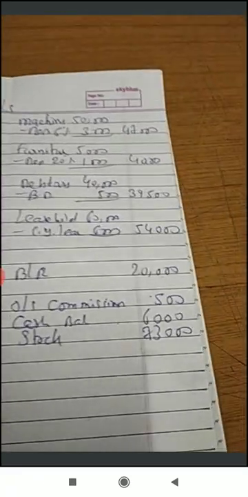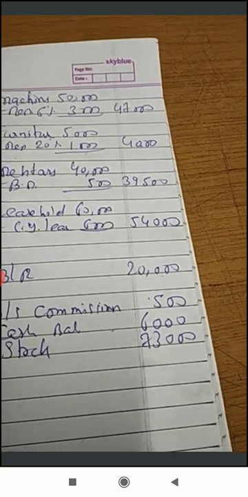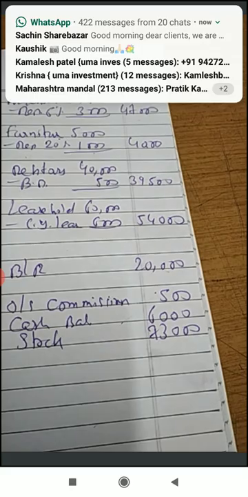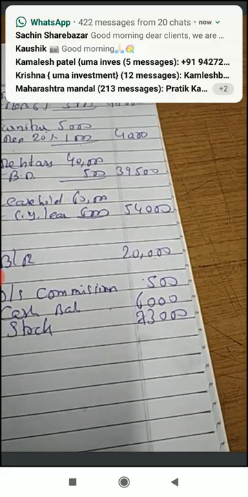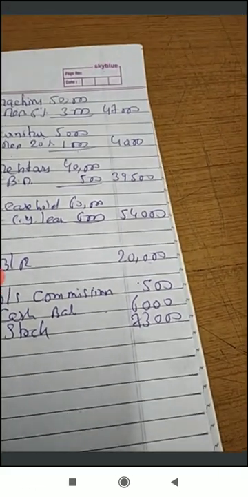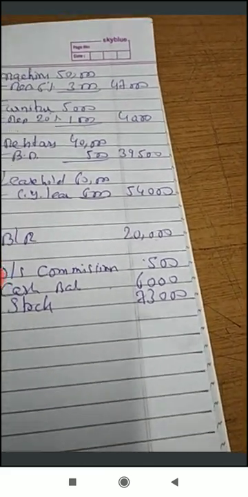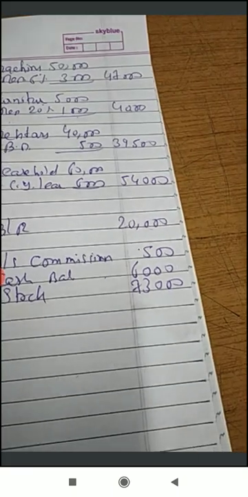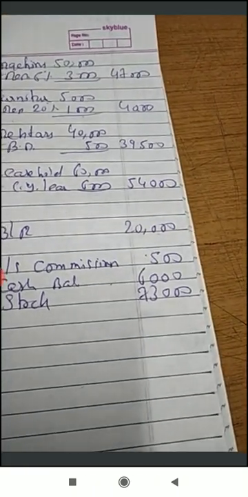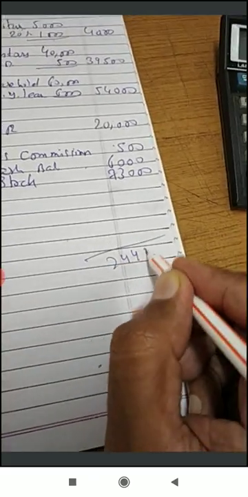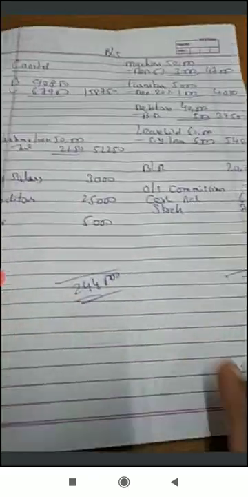Now here 47,000 plus 4,000 plus 39,500 plus 54,000 plus 20,000 plus 500 plus 6,000 plus 73,000. So 2,44,000 is the value here. So put the value 2,44,000. Here both the answers tally.